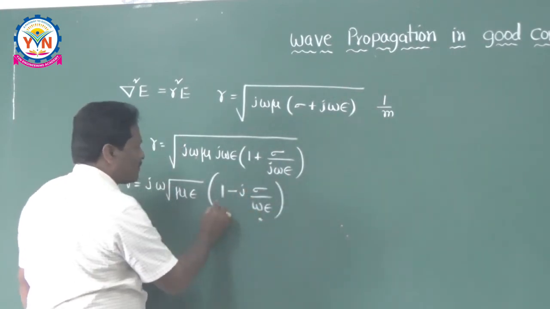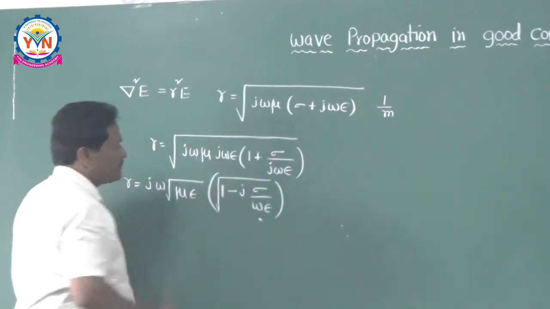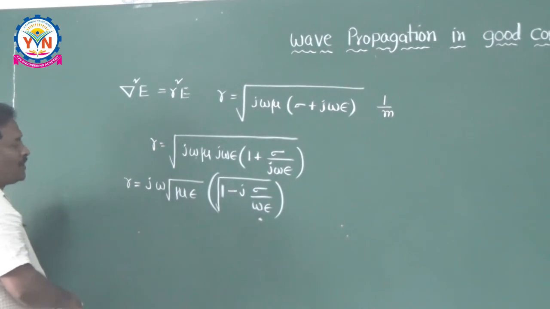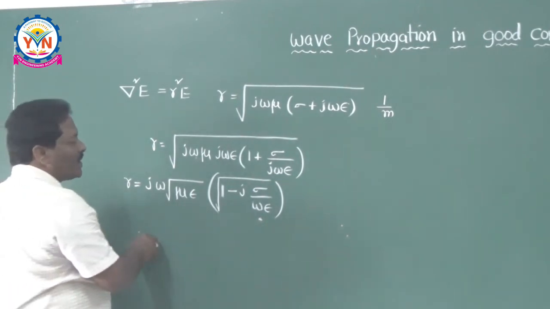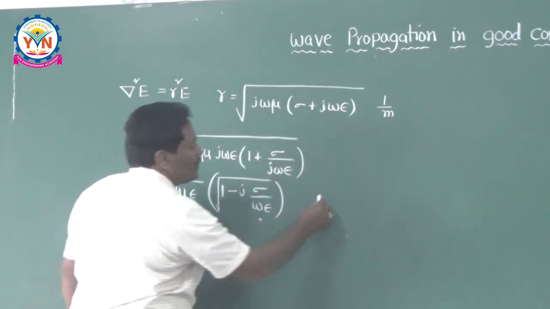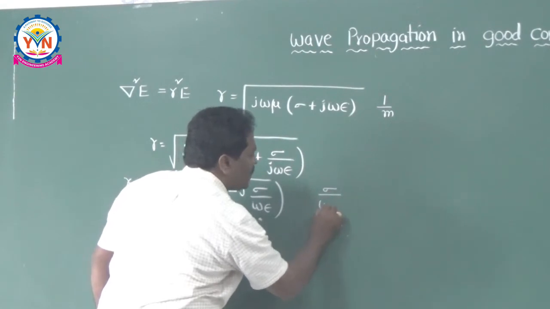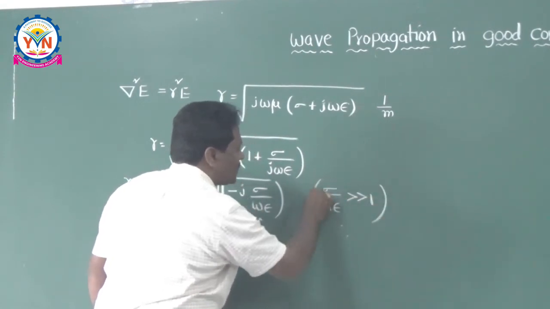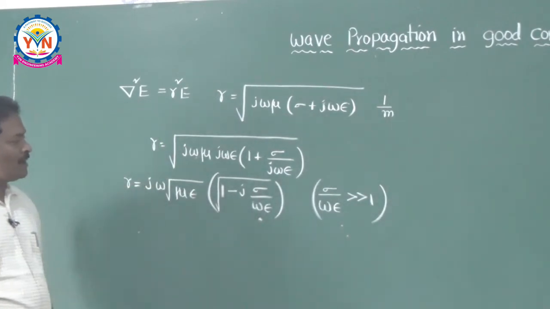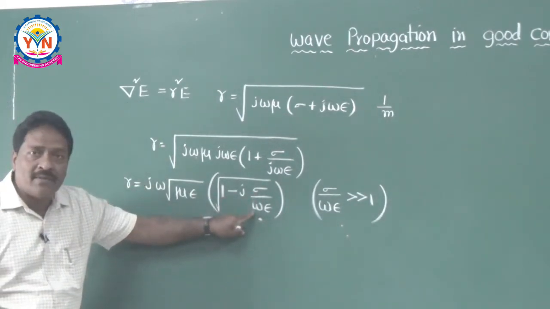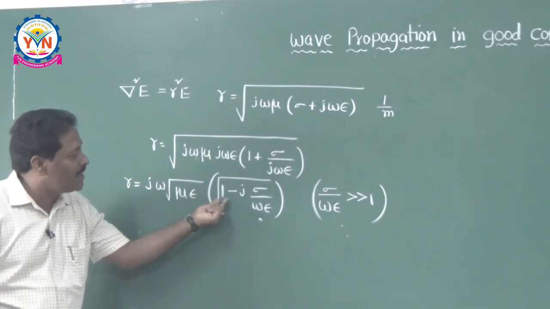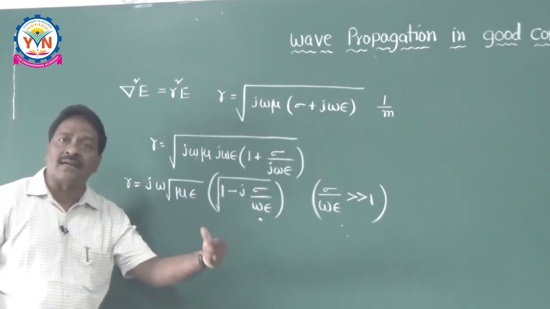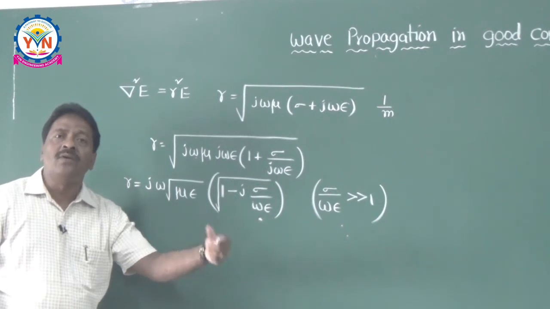This is because 1 by j can be taken as minus j here. Now I take the condition sigma by omega epsilon is very greater than 1 for good conductors. This is the condition I am imposing, so 1 can be neglected here, because it is the condition required for good conductors.